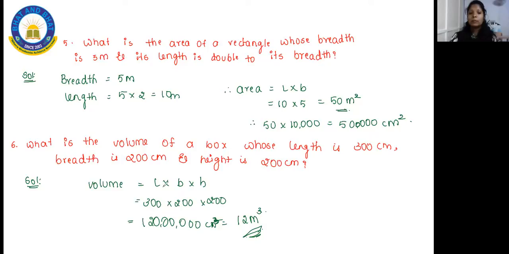Again, when you are finding the volume, you will be multiplying length into breadth into height. Length is 300, breadth is 200, height is 200. So 300 into 200 into 200, you will get this much. So you will multiply this again with a 1 lakh. So then you will get the answer as 12 meter cube. That's all it is. Understood?